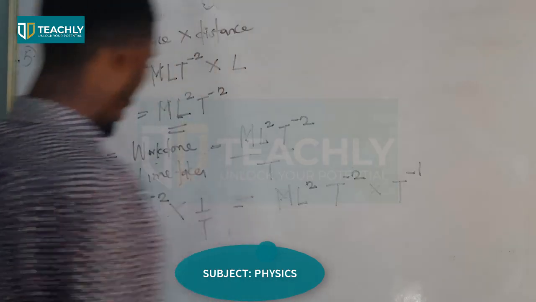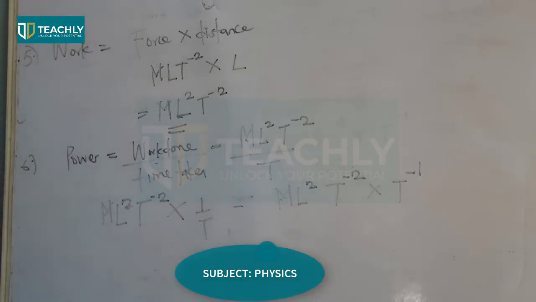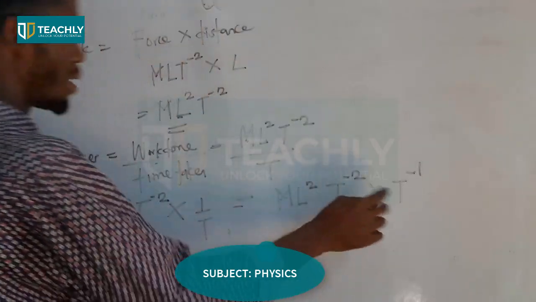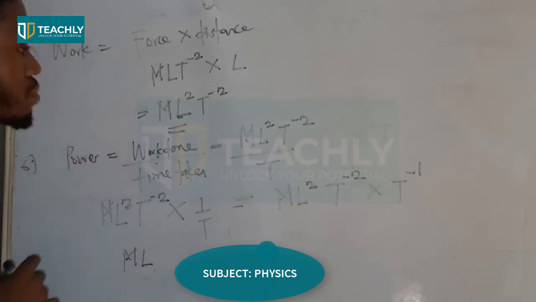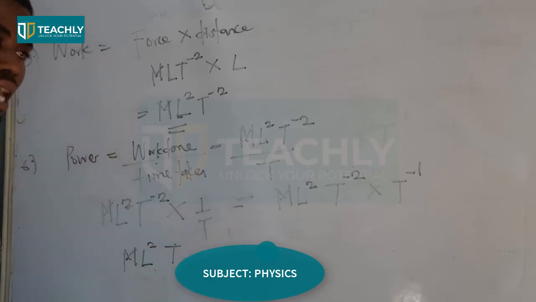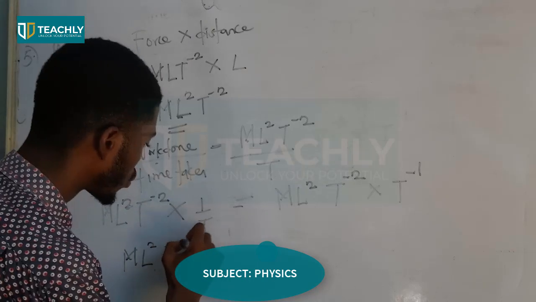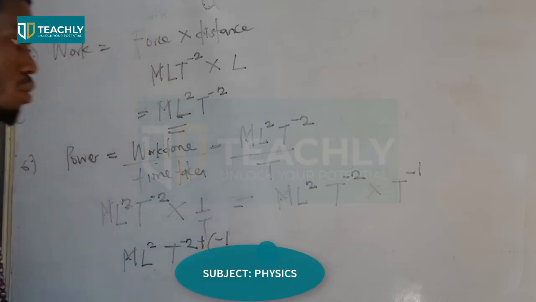After M, L squared, T. Again, if they are multiplying, they're going to add together: minus 2 plus minus 1.